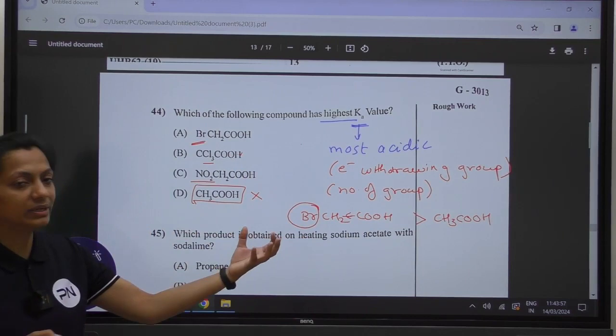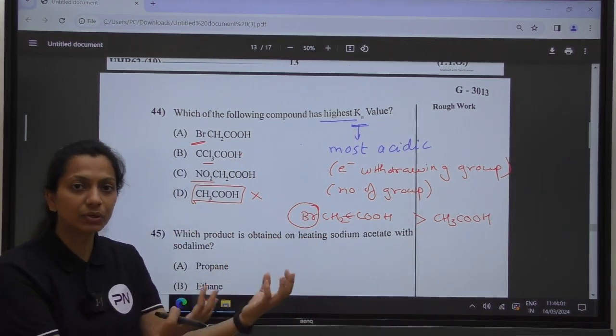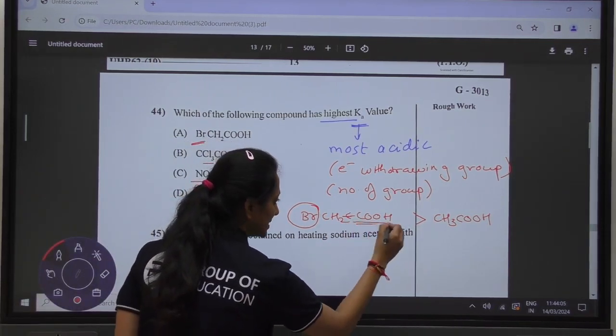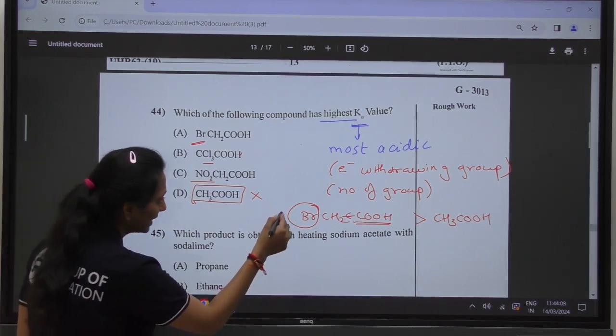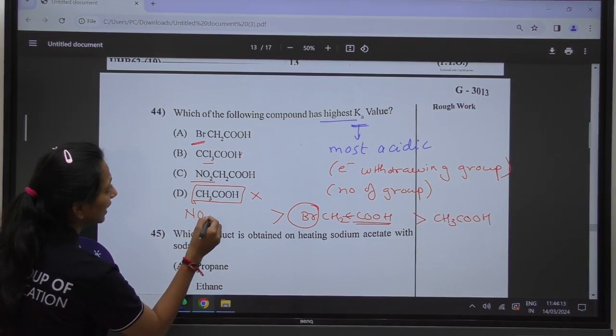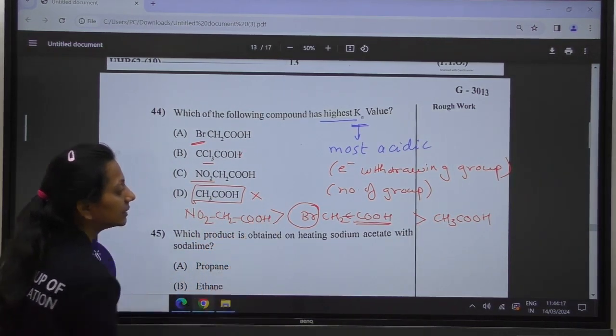It will try to pull the electrons towards itself, which makes the acid more easily able to donate H plus ion. Next after this we are having nitro, NO2. NO2 is also one of the strong electron withdrawing groups.